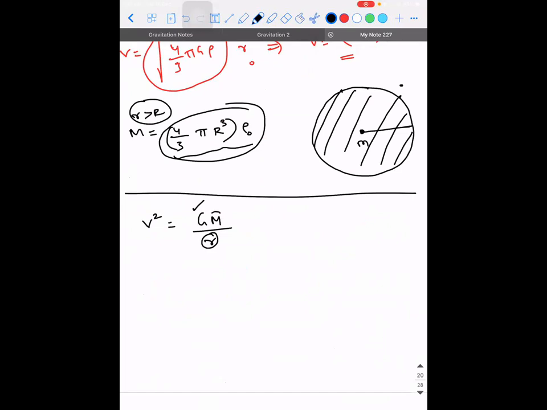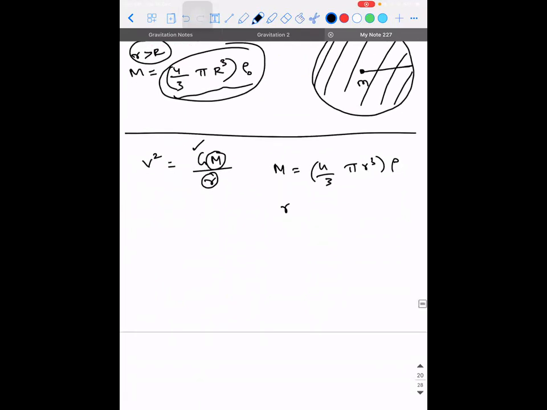But what else is changing? It is the mass that is changing. So the mass of the object is given as 4/3 pi small r cube into rho. Can I write it like this? Now the question is, when the value of R is less than or equal to capital R, the value of R is still taken as small r only. That is 4/3 pi small r cube into rho. What is the value of rho for values less than or equal to R? It is rho naught.